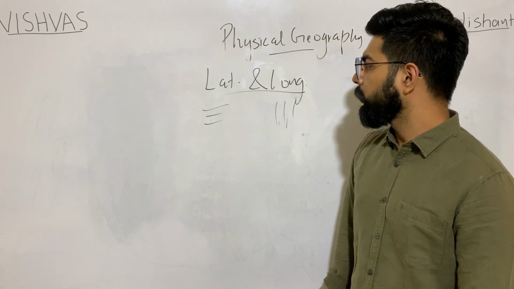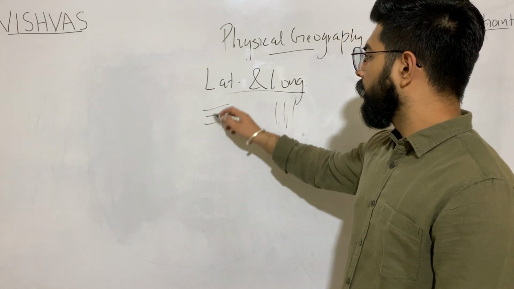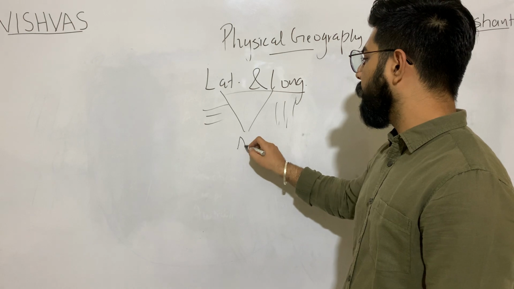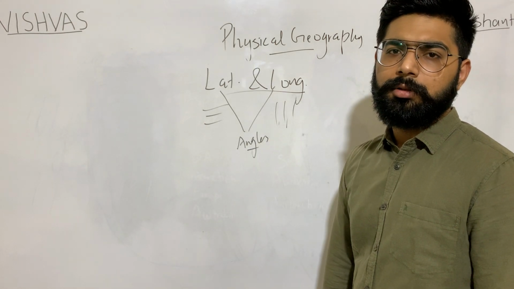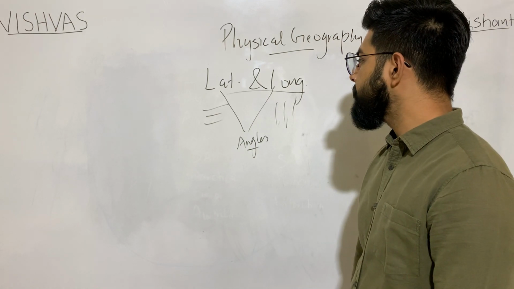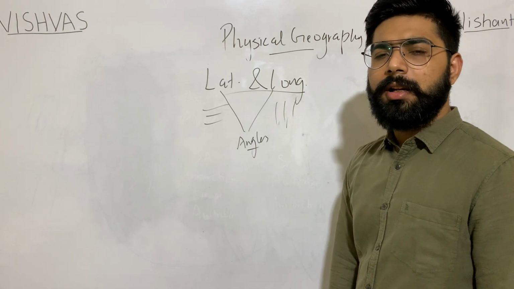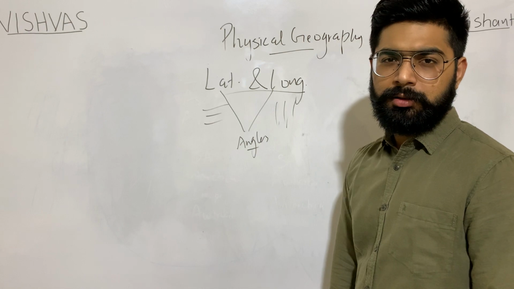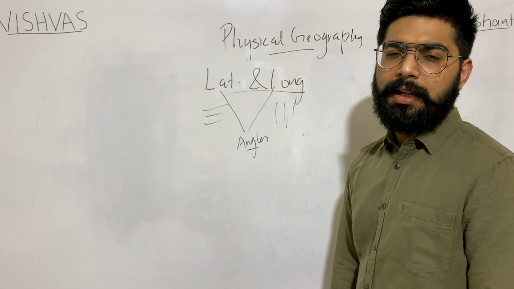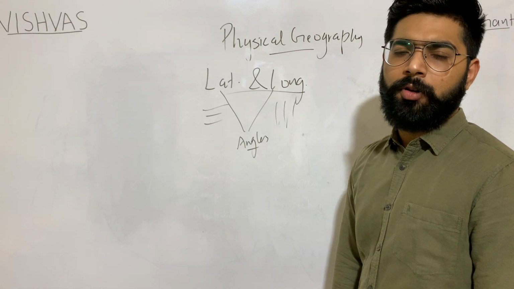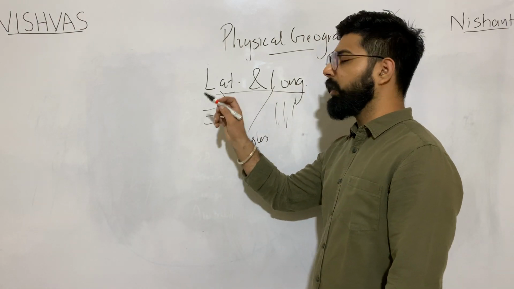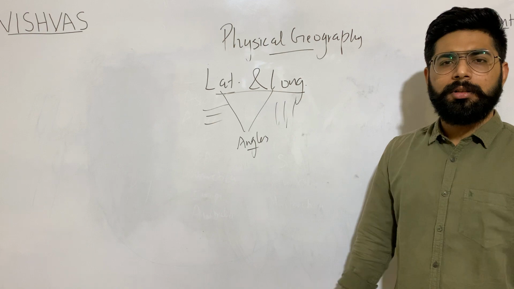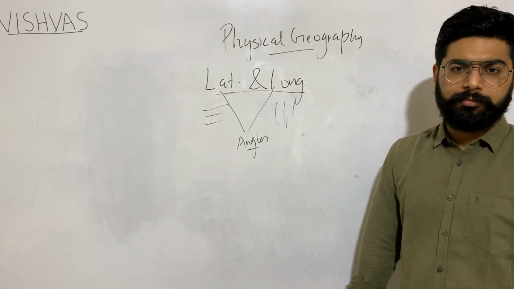But actually, these latitudes and longitudes are angles. Now, on every angle, an imaginary line is formed. That imaginary line can be a latitudinal line or a longitudinal line.